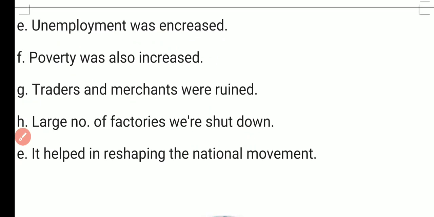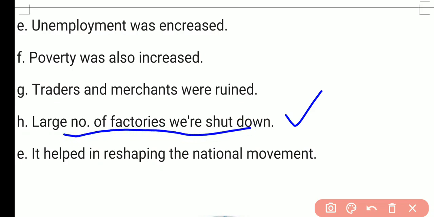Large numbers of factories were shut down. बड़ी संख्या में फैक्ट्रीज, because there was a decline in the income of the people. लोगों की इनकम कम हो चुकी थी, and so the demand for factory products declined, and because there was a decline in trade too. So due to all these reasons the large numbers of factories were shut down. बड़ी संख्या में फैक्ट्रीज है वो बंद हो जाती है, and that again increased the poverty and unemployment in the country. इससे भी गरीबी, अनएम्प्लॉयमेंट है वो बढ़ता है.